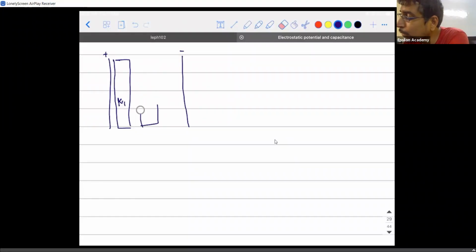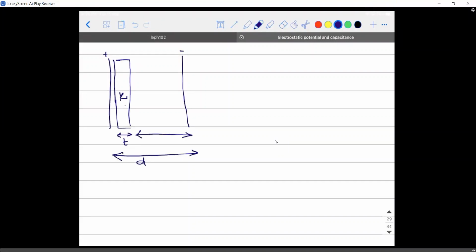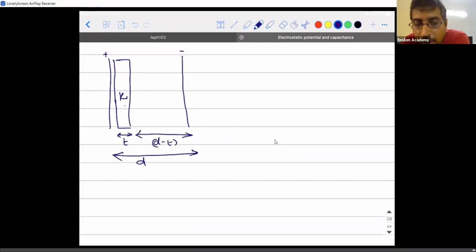I will introduce only one dielectric with constant kappa, whose thickness is T and the distance of separation between the plates is D. Then how much will the remaining distance be? D minus T. So the dielectric's thickness is only T. The remaining D minus T is air medium.